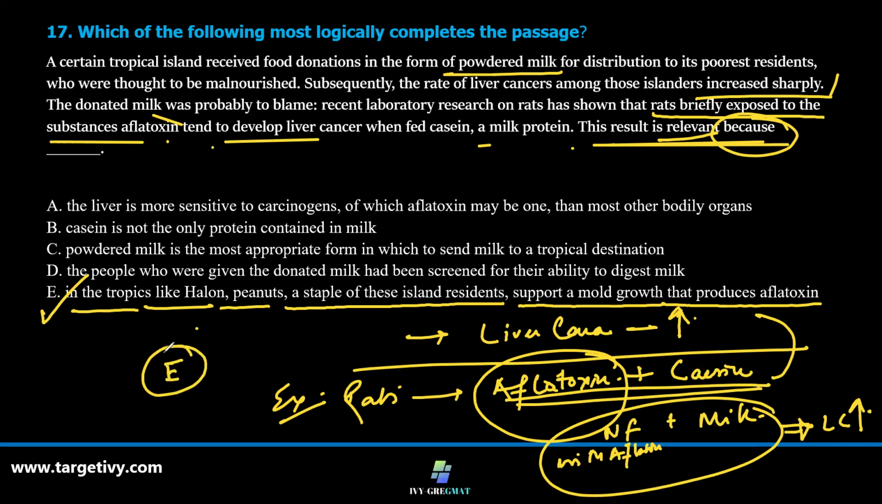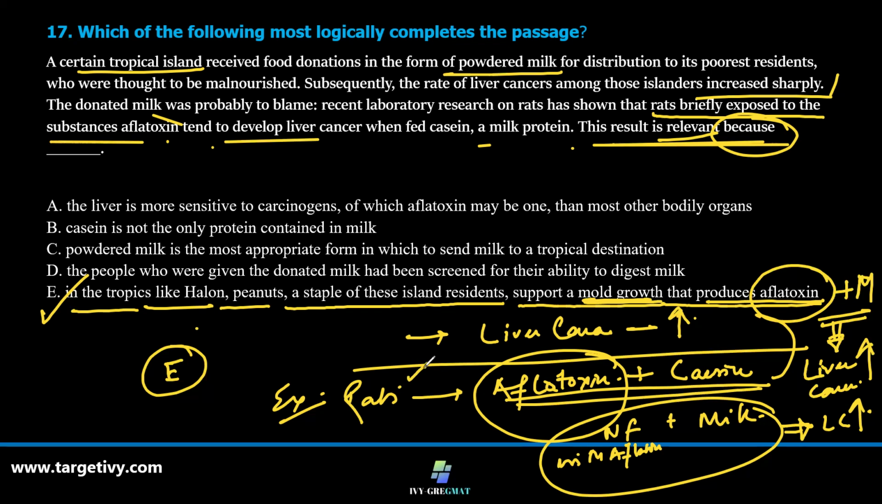What is happening in these tropical islands? Wherever certain tropical island it happened, they eat certain nuts, a staple of the island residents, that supports a mold growth. Certain fungi they grow that produces this chemical. So these people, when they were fed with milk, they reported a higher liver cancer. Which is why the rats experiment is true, and so it happened with the human beings out there.